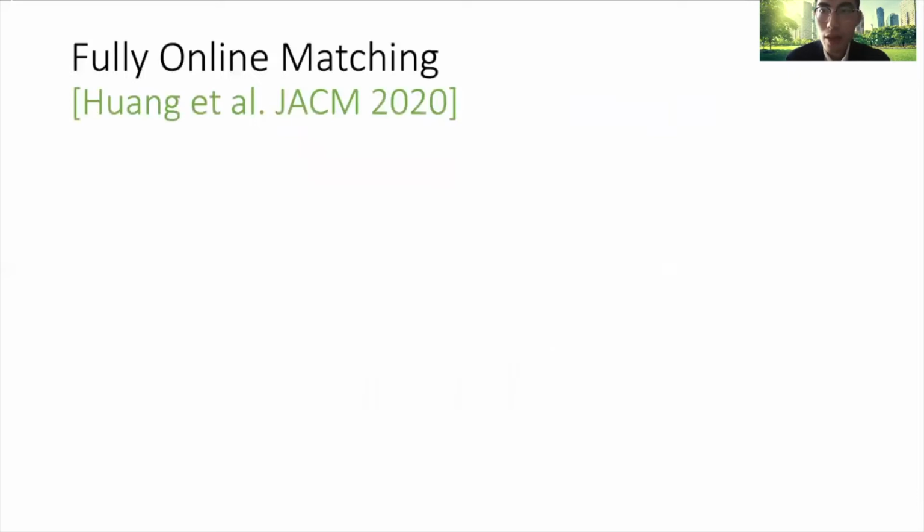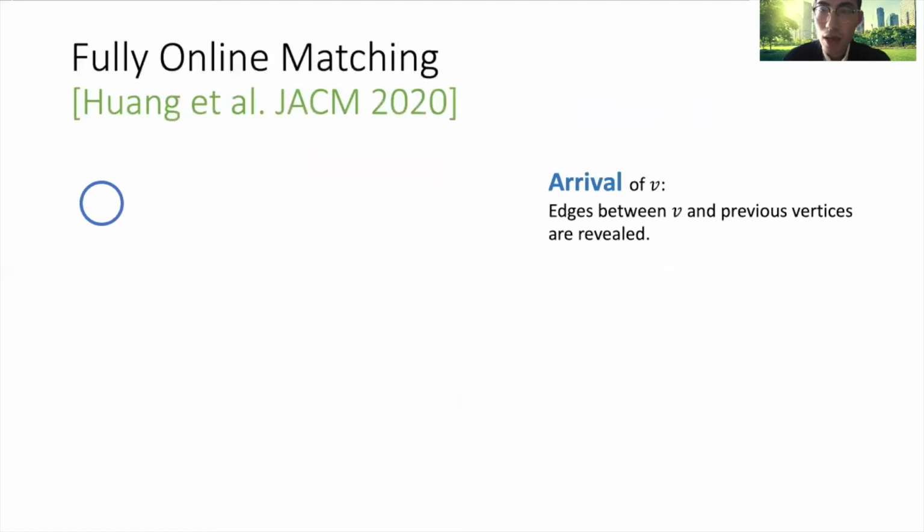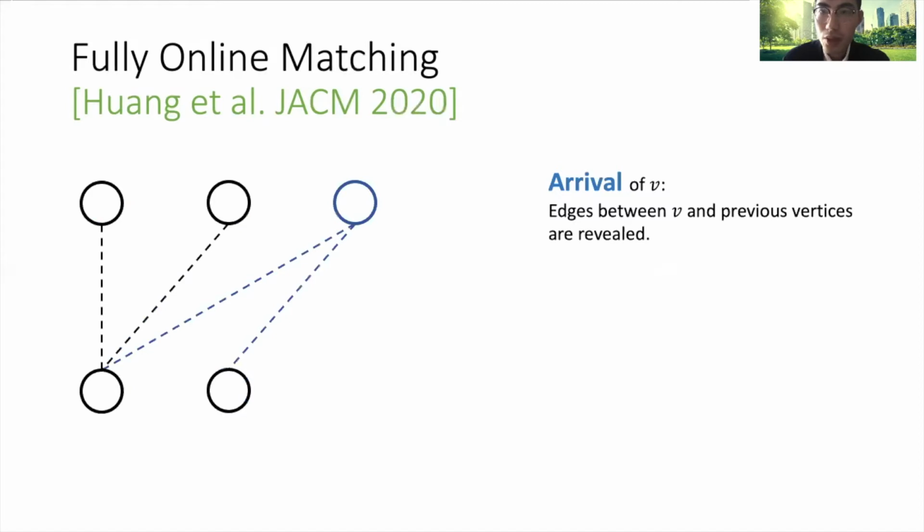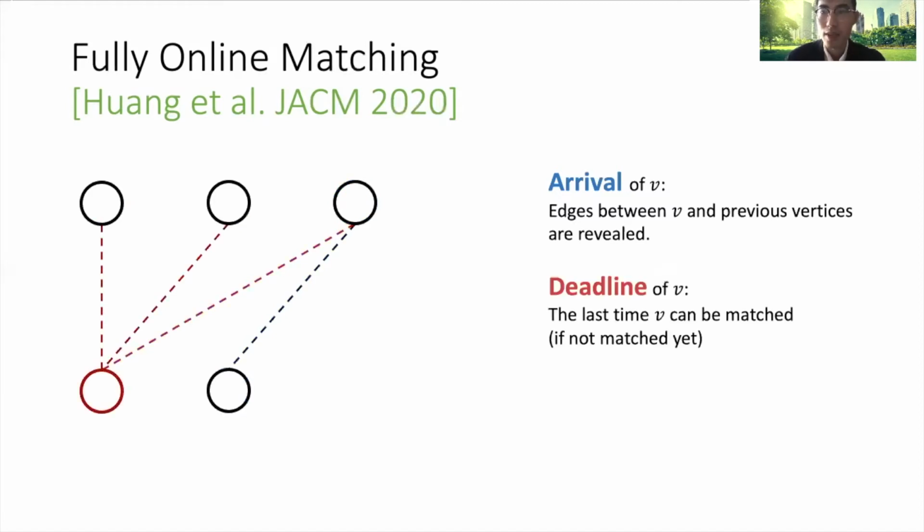So in the fully online matching problem, there is an underlying graph, but at the beginning, we have no information of the graph. There are 2 types of time steps. The first is the arrival of a vertex. On the arrival of a vertex, we see the edges between the newly arrived vertex and all previous vertices. Here, I use blue to denote the arrival of a vertex.